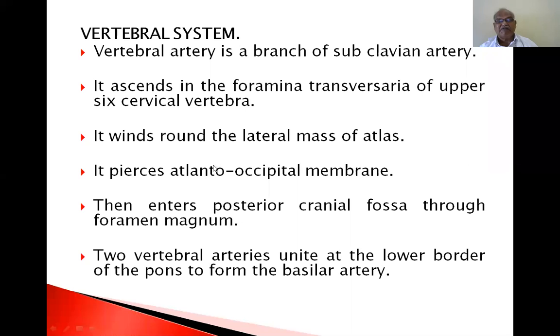Because atlas is the first cervical vertebra present at the base of the skull. Base of the skull is occiput. So between the atlas and occiput, an atlanto-occipital membrane is there. So it has to pierce the atlanto-occipital membrane to enter the brain. Then it enters the posterior cranial fossa through the foramen magnum.